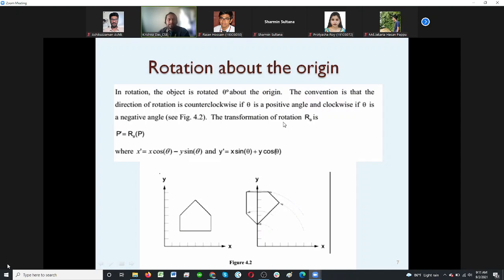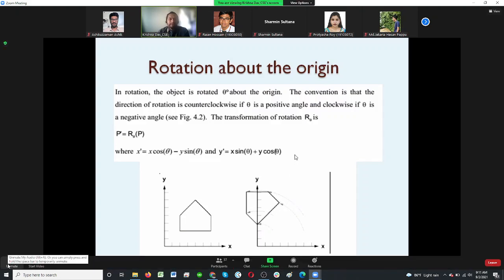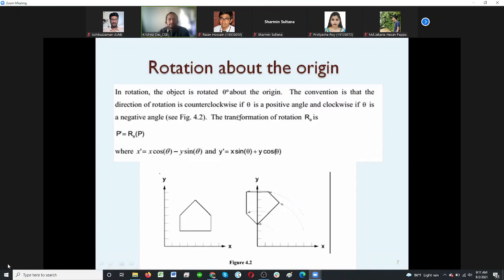So that's the rotation we know, and you need some degree for the rotation, right? About the origin is considered when you have an xy coordinate and the center point, the crossing point. On the basis of that point, that degree of orientation is done, and the direction of that rotation is counterclockwise.